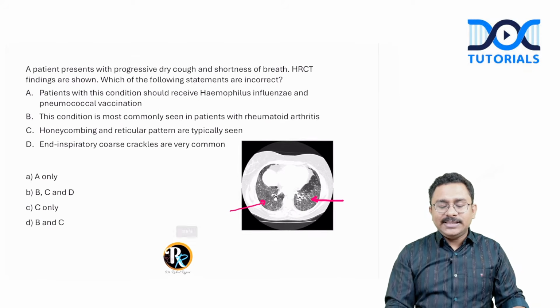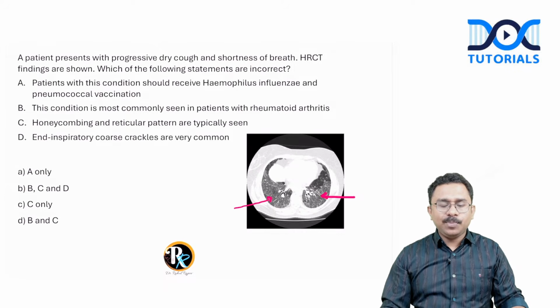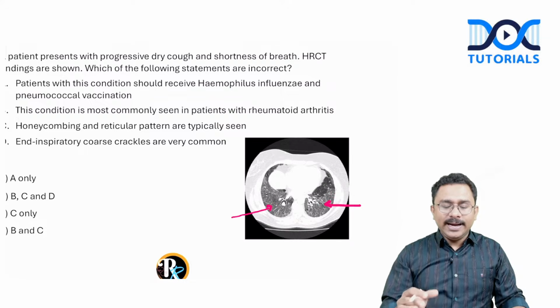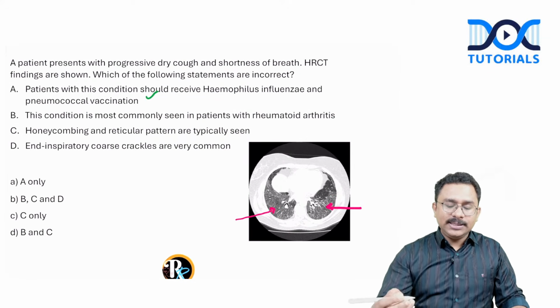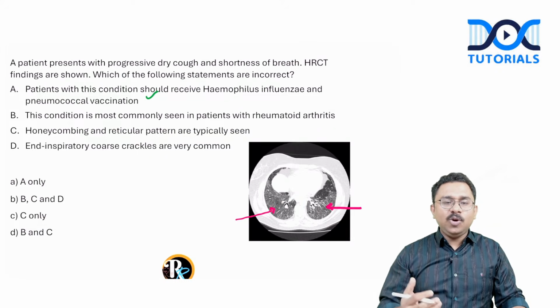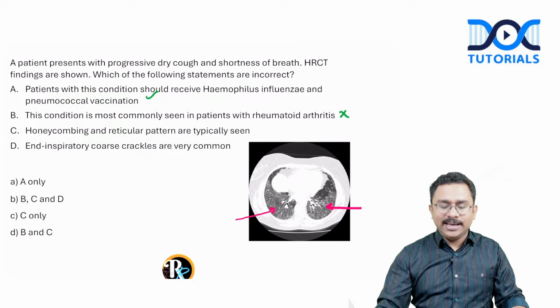There were no changes of usual interstitial pneumonia is what the students said. So if you consider that as the right recall, then coming to the first one, yes, there is a role for H. influenzae and pneumococcal vaccination to prevent infections in patients with interstitial lung disease. The condition is most commonly seen in patients with rheumatoid arthritis. That is not correct. It is an incorrect statement, because in rheumatoid arthritis, you are most likely to have a patient with usual interstitial pneumonia type of pattern.